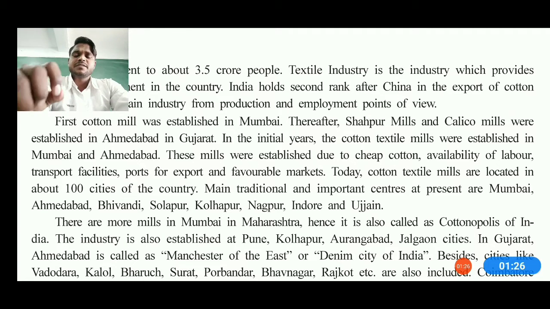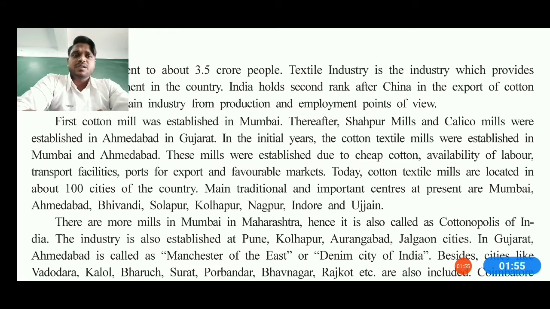And in the initial years, the textile mills were also established in Mumbai and Ahmedabad, and that's how we can say these mills were established due to cheap availability of cotton. The quality was good enough but the price was very low, therefore this industry expanded on a large basis. And the labor facility, transporting facility, export, import, favorable market, everything was good enough. So today cotton textile mills are located in about 110 cities in our country.